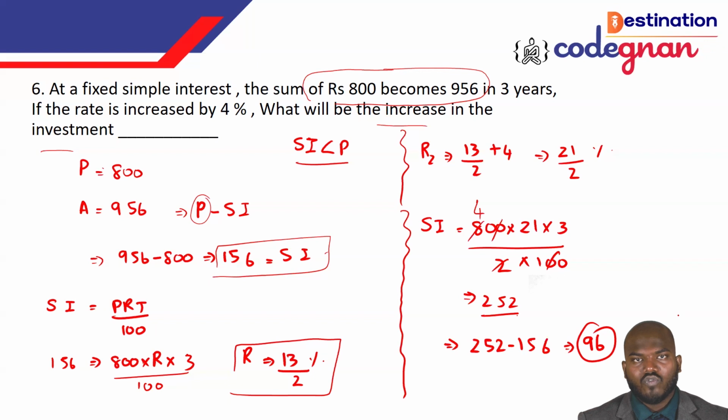If you say 252 directly as the answer, it is wrong. Okay, so don't make this mistake. It could make you lose marks in the question, but you can approach it the same way as the particular questions we have done previously. Okay, guys, I'm going to the next question.